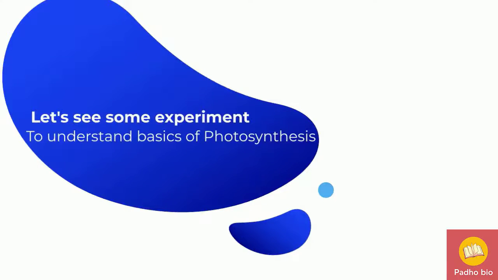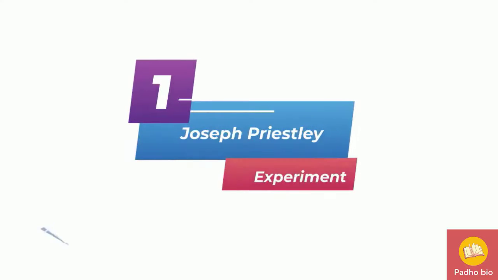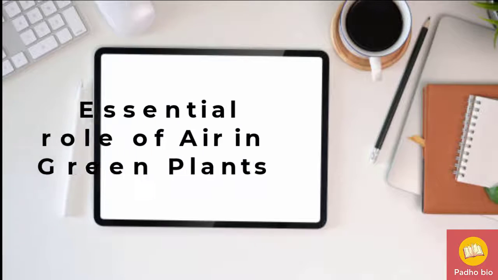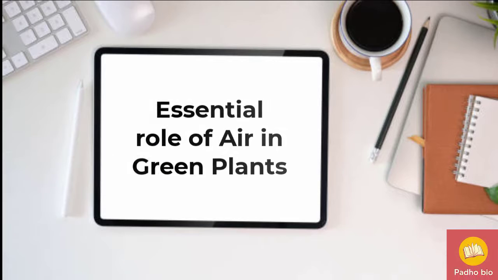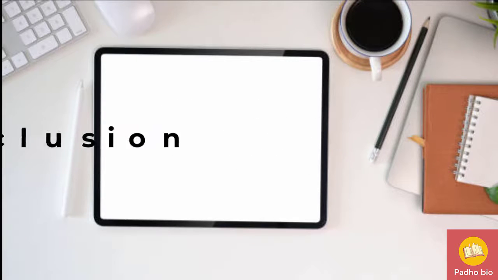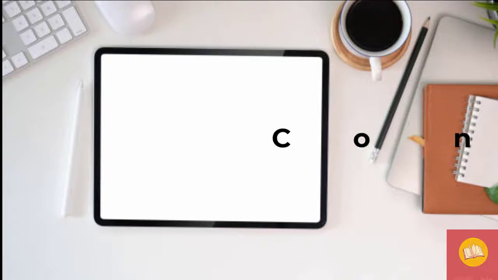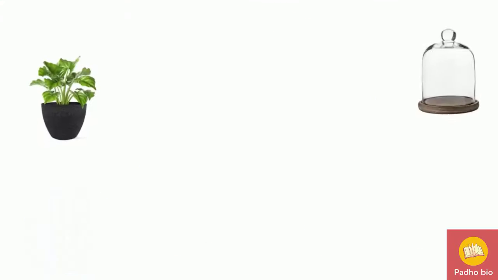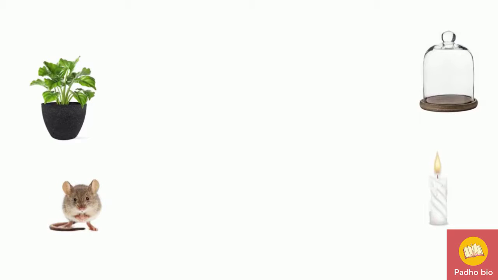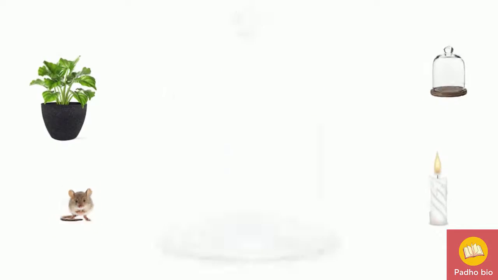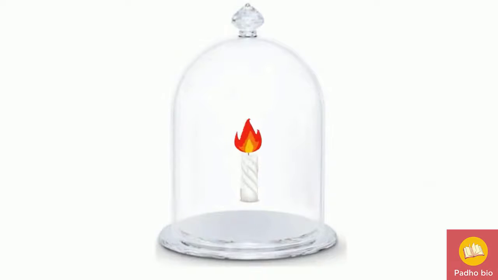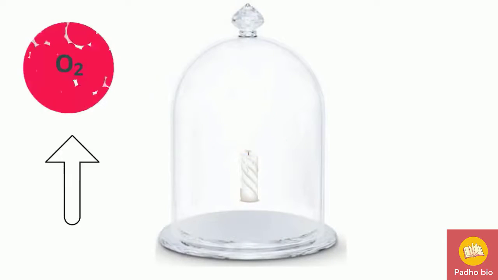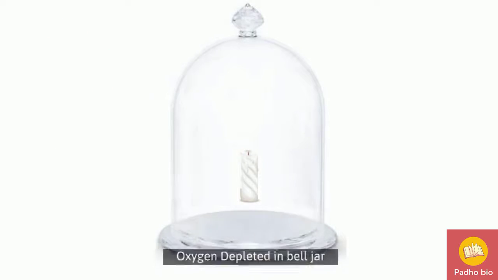The first experiment was given by Joseph Priestley in 1770. This experiment revealed the essential role of air in the growth of green plants. You have to focus only on the conclusion of the experiment, not on the theory. So in this experiment, Priestley takes four components: a bell jar, a plant, a mouse and a candle. Here in the first situation, he observed that when a candle is placed in an enclosed bell jar, the flame of the candle was gradually put off.